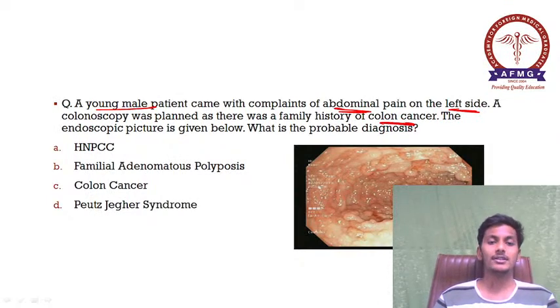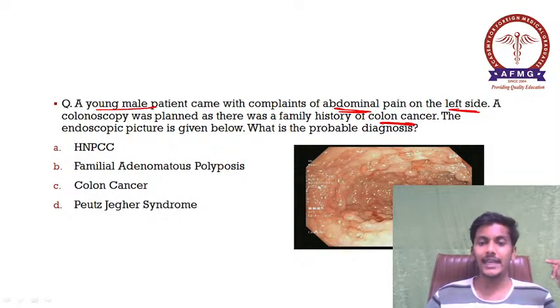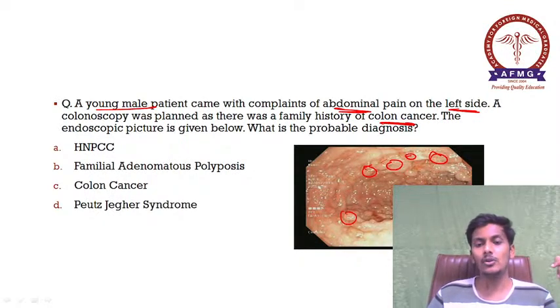So the endoscopic picture is given below. What is the probable diagnosis? Here is your endoscopic picture. What you can see in this endoscopic picture, what are these? These are your multiple polyps. Okay, these are all your multiple polyps.